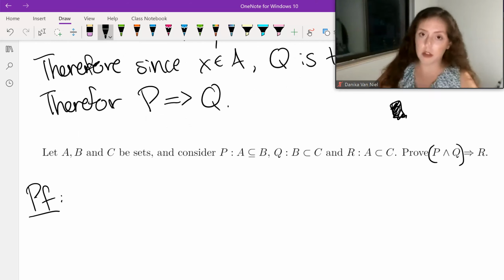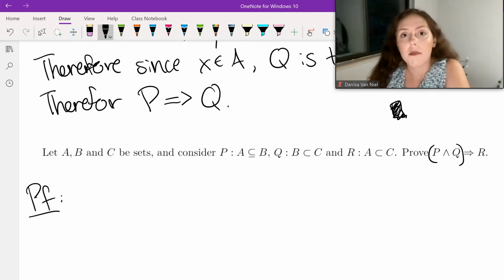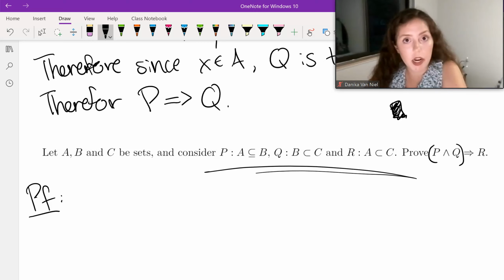So similarly to above, I'm going to assume that the if part of my statement is true. Because if it's false, then it doesn't matter if R is true or false. Okay? Our statement is true just because. But you might be looking at this and you're thinking to yourself, man, these are a lot of letters, a lot of writing.